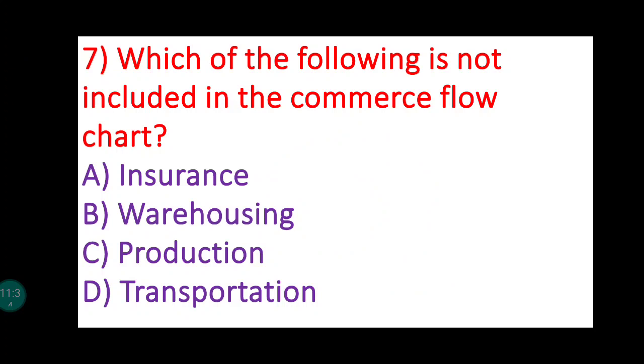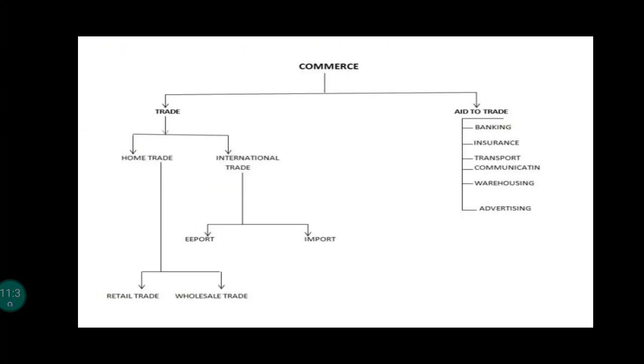So now before looking to the option, just a quick recap for the commerce flow chart. You can see on the screen, this is the commerce flow chart. It is explained in detail in another video also, you can check it. Commercial activities or commerce are classified into two broad categories, which are trade and aids to trade. I am not going into detail to explain each point. We will just see what comes under the commerce flow chart.